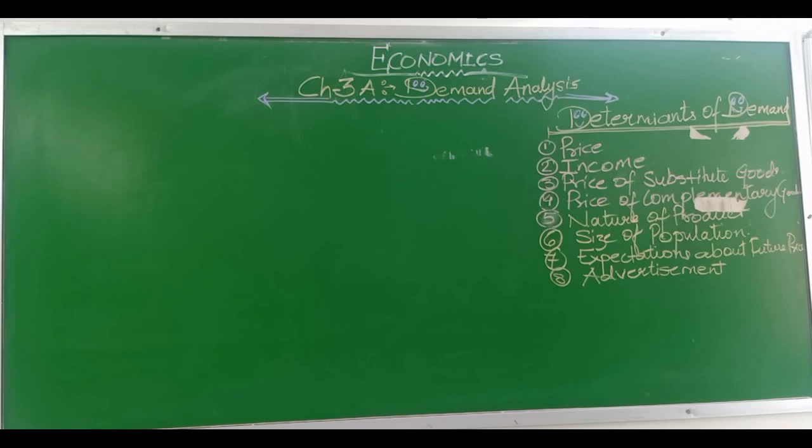Once again, the first one was price, second is income, third is price of substitute, fourth is price of complementary, fifth is nature of product, sixth is size of population, seventh is expectation about future prices, eighth is advertisement.